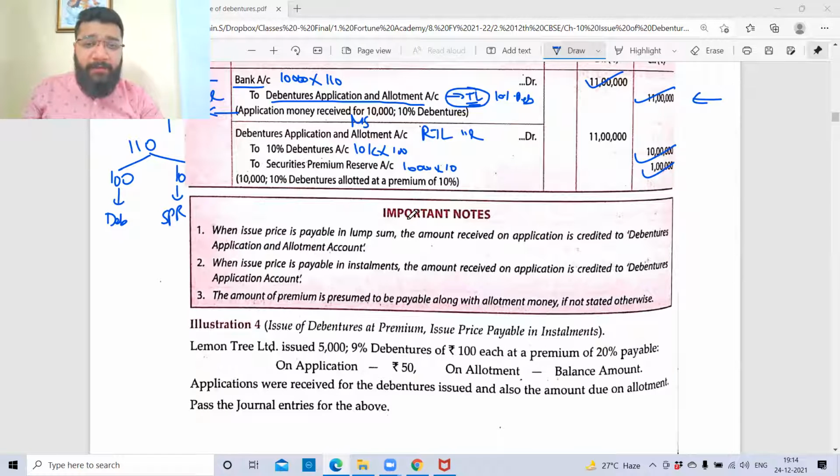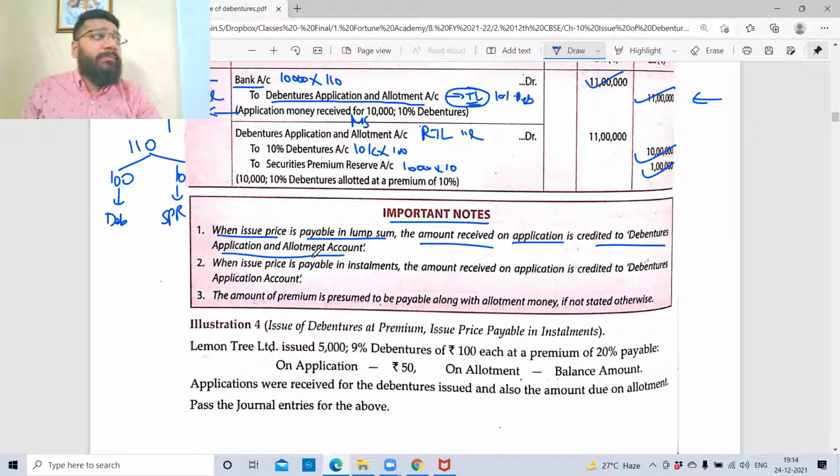I'll give important notes. Very, very important. Now look at what the question is saying. When issue price is payable in lump sum, the amount received on application is credited to debenture application and allotment account. You cannot just write debenture application, because in lump sum, application and allotment happen simultaneously. So the name will be this. Point number 1 to be noted.